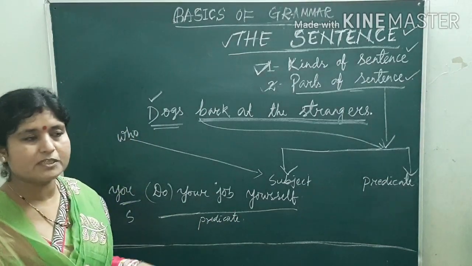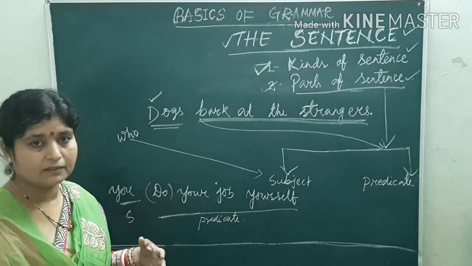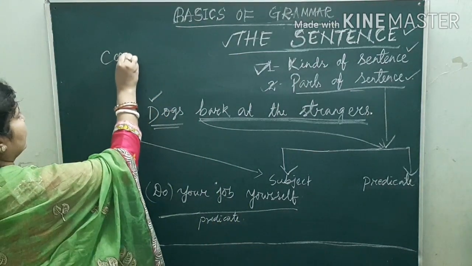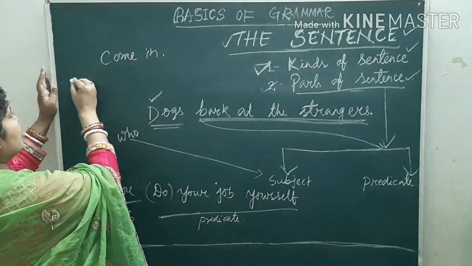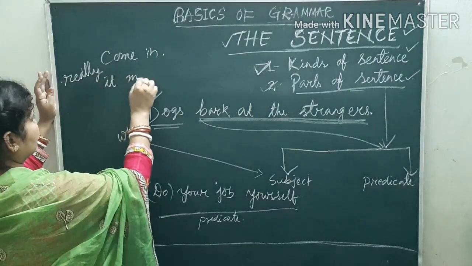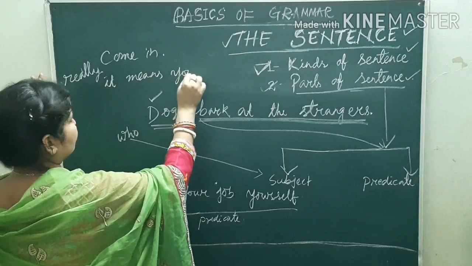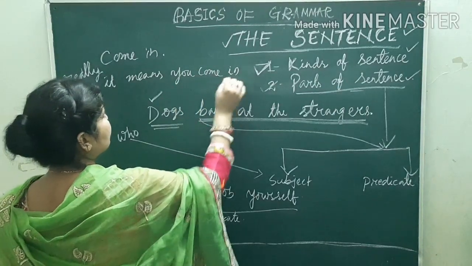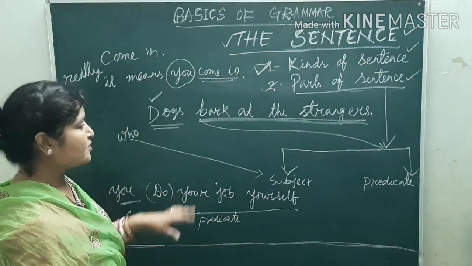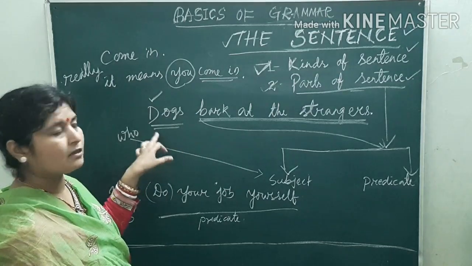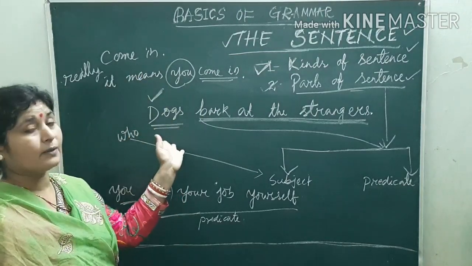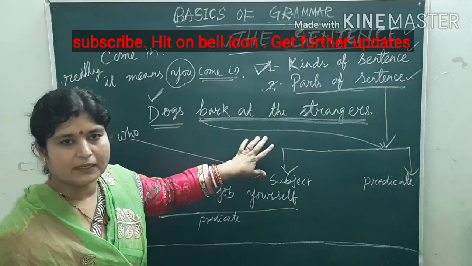As I said, stand up, sit down, get out, come in. "Come in" really means what? You come in. I have written here "come in". What does it really mean, children? It really means "you come in". So which is the subject here? You is the subject and "come in" is the predicate. So subject means what? About what or whom is spoken, that is known as the subject. And what is spoken about the subject is known as the predicate.